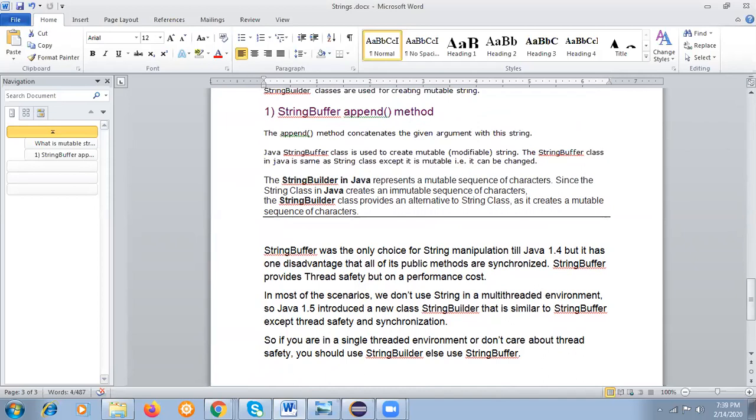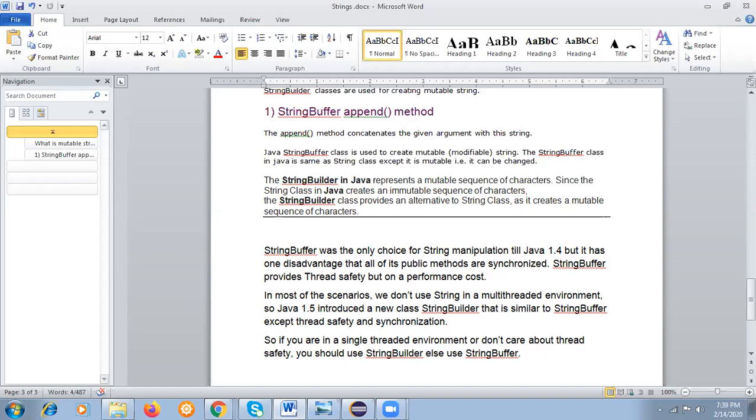That's why string buffer was introduced. It is just like a string, but it is modifiable, meaning it can be changed. It is not like the immutable string class, where you cannot change the main object, but here you can